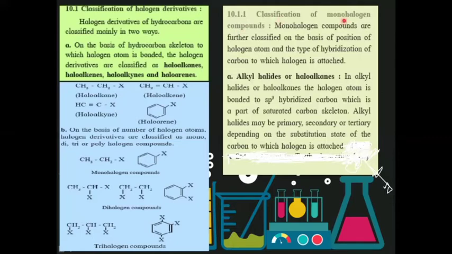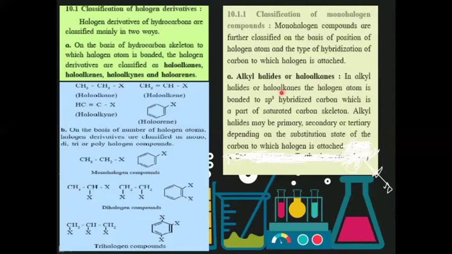Now next, classification of monohalogen compounds. Monohalogen compounds are further classified on the basis of the position of the halogen atom and the type of hybridization of the carbon to which the halogen atom is attached. Alkyl halides or haloalkanes. Monohalogen derivatives are called alkyl halides, or they are also called haloalkanes.